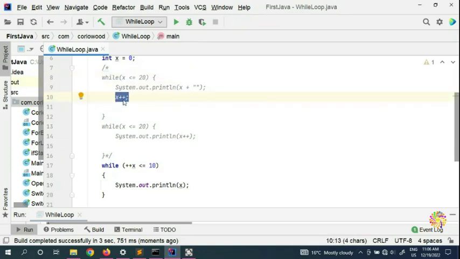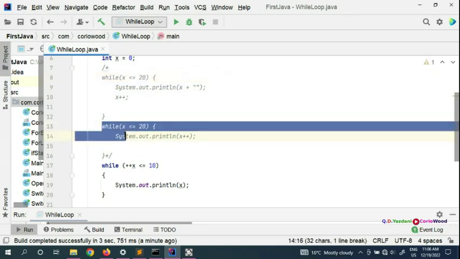If you don't put this increment, because you're initializing your variable and putting your condition, then it's gonna go forever. But because we are putting it here, when it reaches here, it stops.